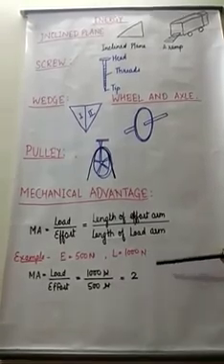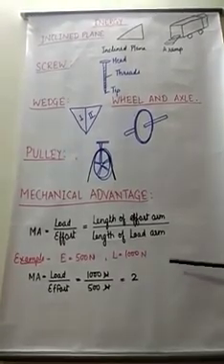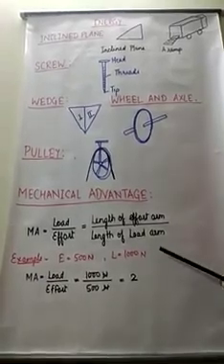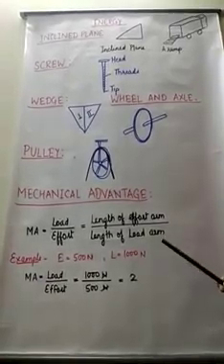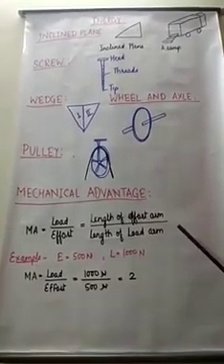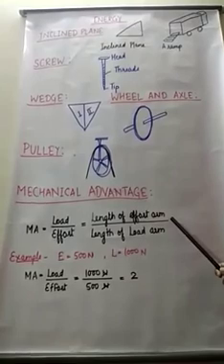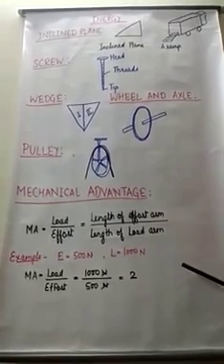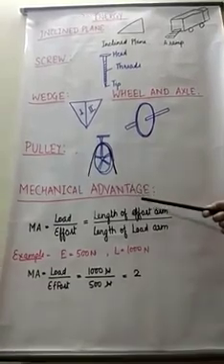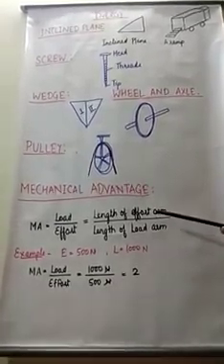So students, this completes our chapter on energy. In this chapter we have studied work, energy, the units of work and energy, and the types of simple machines. We have also studied how we can calculate the mechanical advantage of a machine.